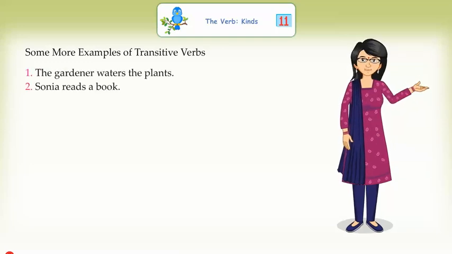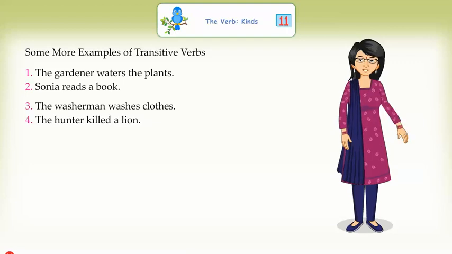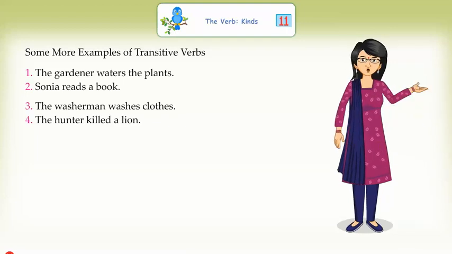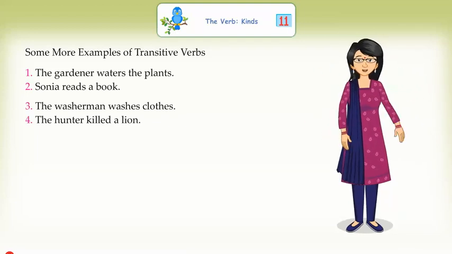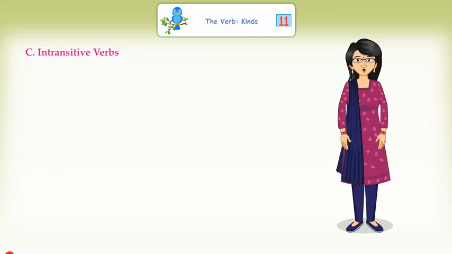The gardener waters the plant. Sonia reads a book. The washerman washes clothes. The hunter killed a lion. Father loves me. The verbs in these sentences also take objects. All of them are transitive.